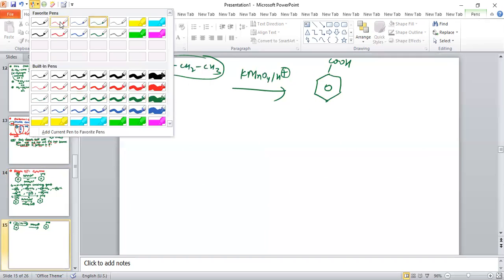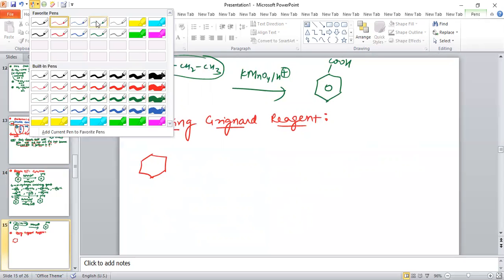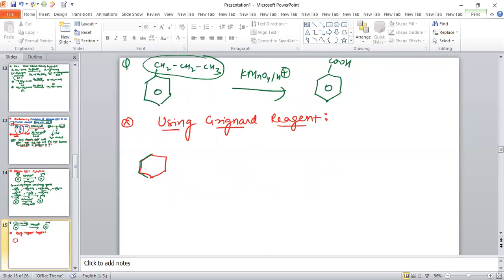In the same way, some more methods for the preparation of benzoic acid you can see. Now I am going to discuss the preparation of benzoic acid using Grignard reagent. So if we have a compound like this, benzene having MgBr, this Grignard reagent reacts with carbon dioxide in presence of acidic medium.